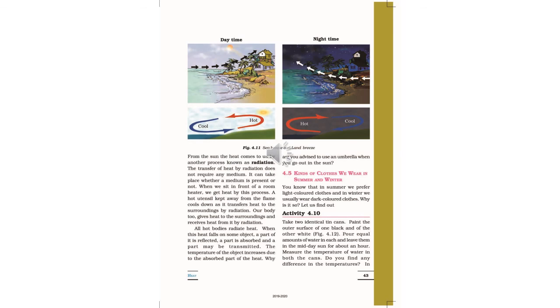If we take a hot vessel from the fire and keep it outside for some time, after some minutes you can see that the vessel has cooled. Here the heat of the vessel is transferred to the surroundings through the radiation method.